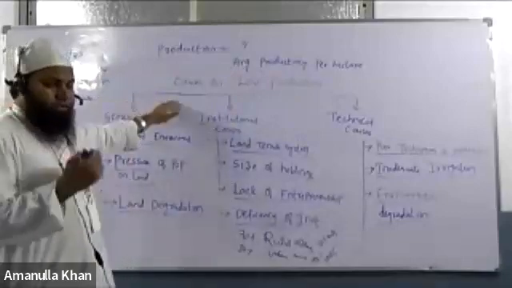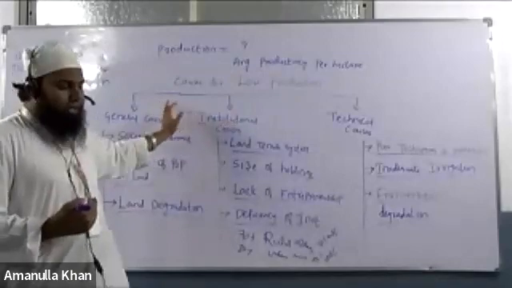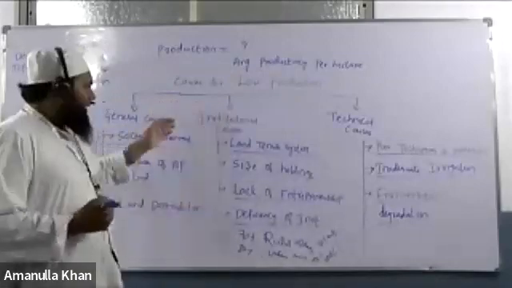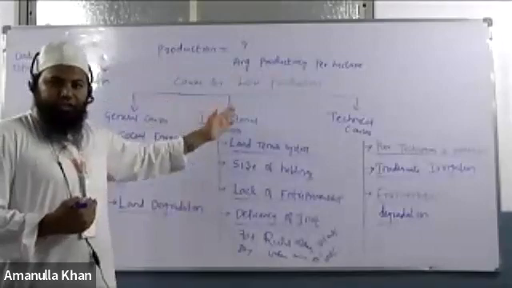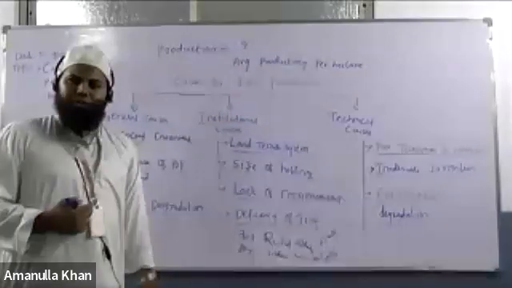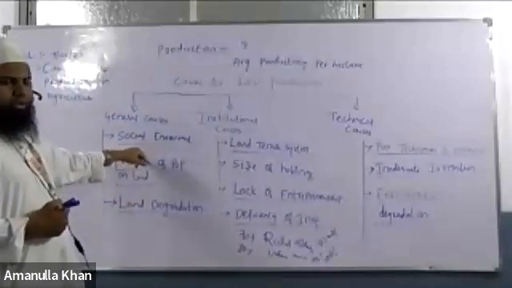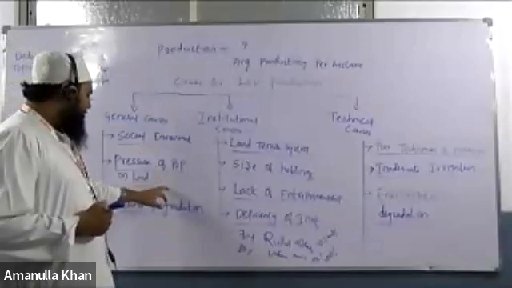To notify the causes of production decline, we have written this in 3 ways. We have segregated the causes into 3 different aspects. The first one is general, the other one is institutional, and the third one is technical. Under the general causes, we have seen the social environment, population pressure, and land degradation.